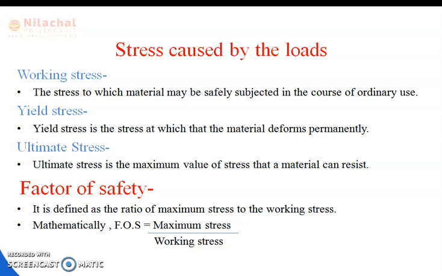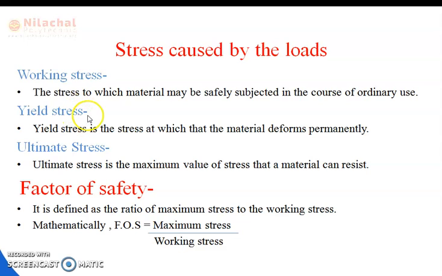It is called working stress, the stress to which a material may be safely subjected in the course of ordinary use. When designing machine parts, it is desirable to keep the stress lower than the maximum stress at which the failure of the material takes place. This stress is known as working stress. It is also known as safe stress, designing stress, or allowable stress.